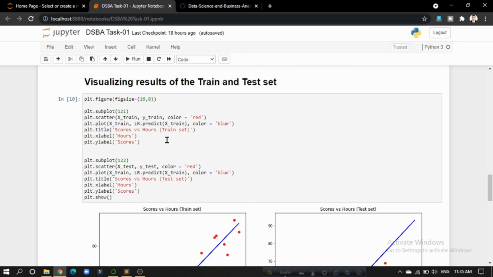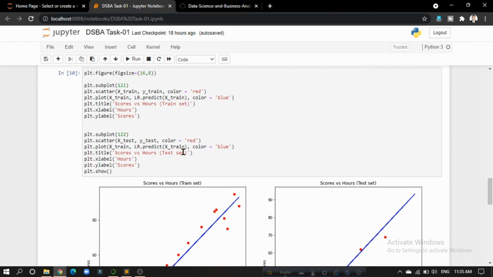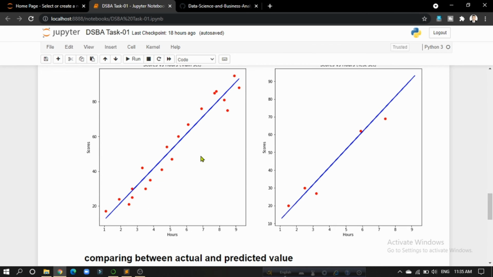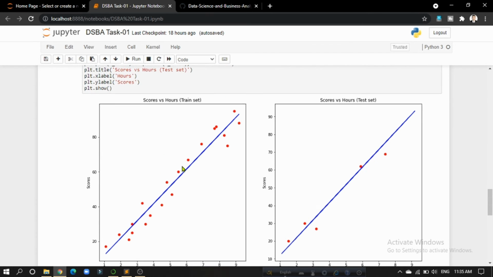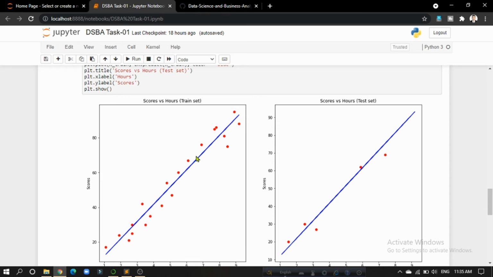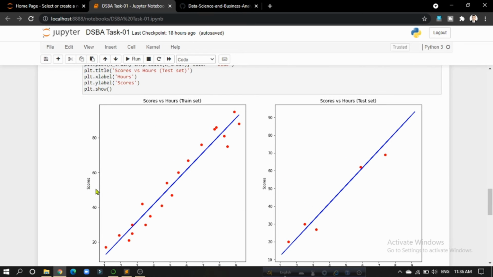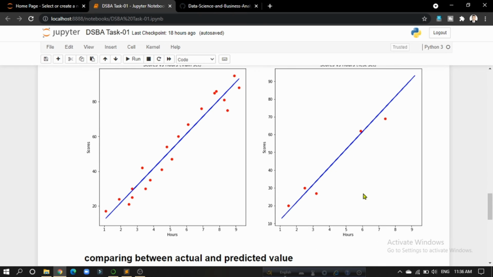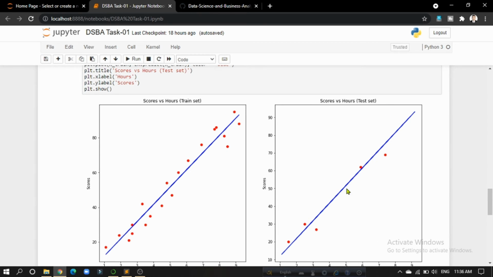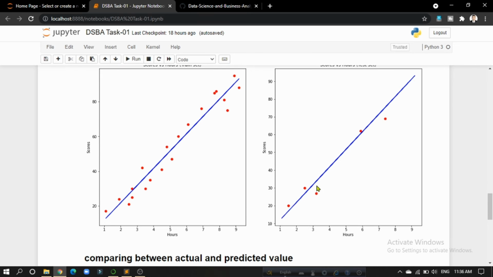And then I have tried to visualize the results of the train and test set. I have used two plots. On the right side is the test set plot, with hours on the x-axis and scores on the y-axis. In the test set plot shown here, we can see that the red values are the actual values, and the blue line is the regression line.